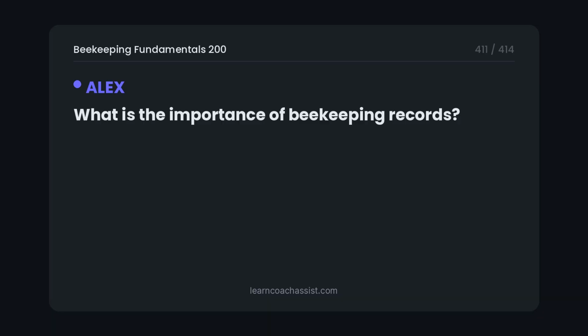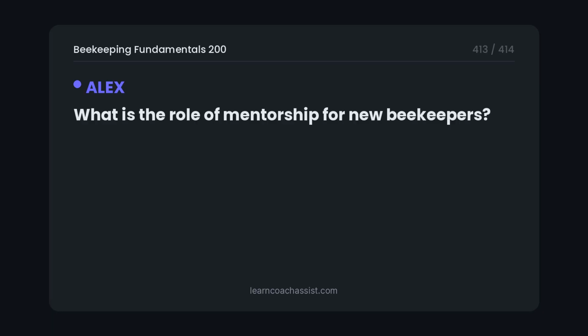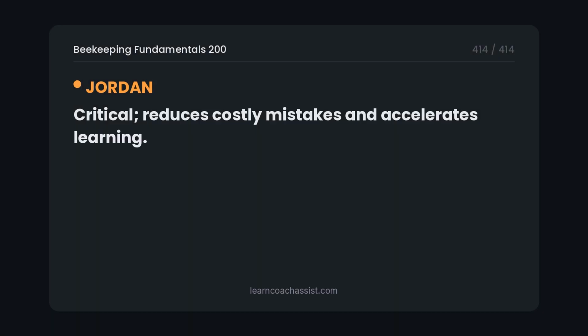What is the importance of beekeeping records? Tracks hive history, queen origins, treatments, harvests. What is the role of mentorship for new beekeepers? Critical, reduces costly mistakes and accelerates learning.